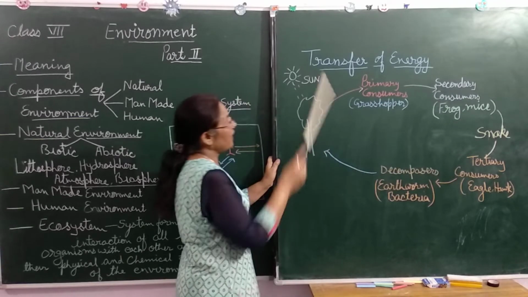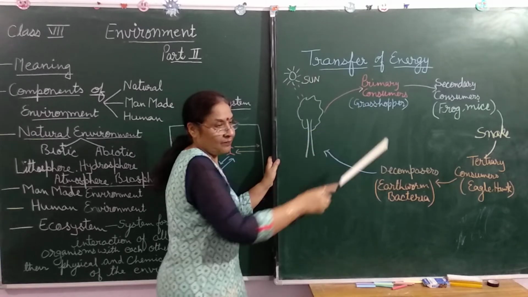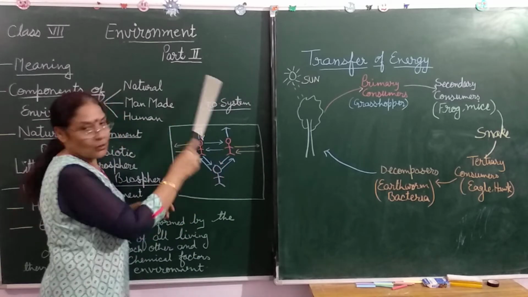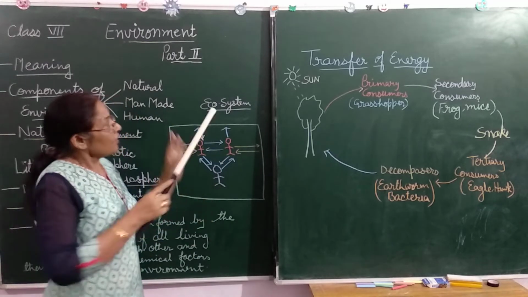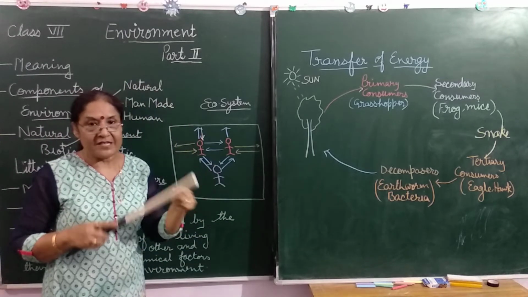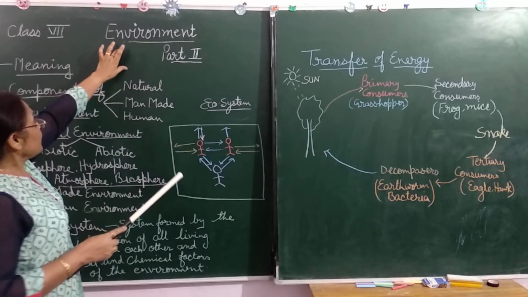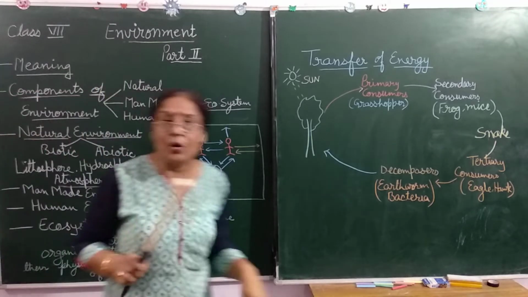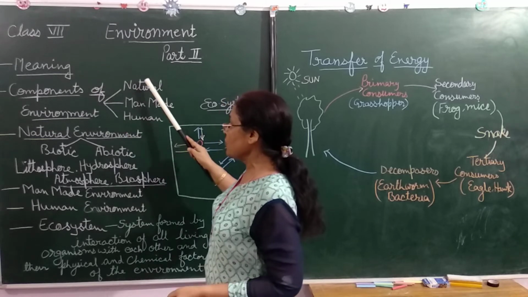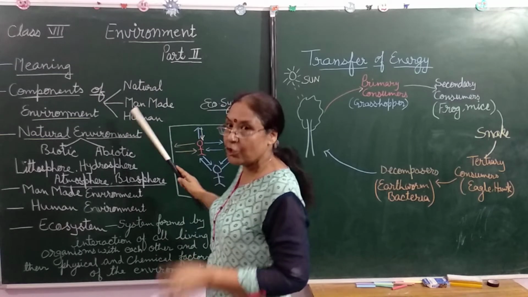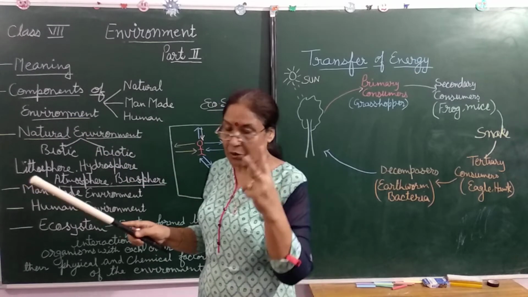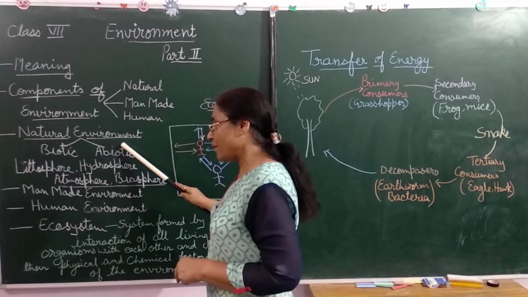So in this way, the transfer of energy from one to another is completed in the ecosystem. Clear to everyone? So in this session we have completed the environment. Now let us sum up the chapter. What is environment? Everything that surrounds us is known as environment. And the components of environment: natural environment, man-made environment and human environment. Okay? And natural environment consists of two things: biotic and abiotic.